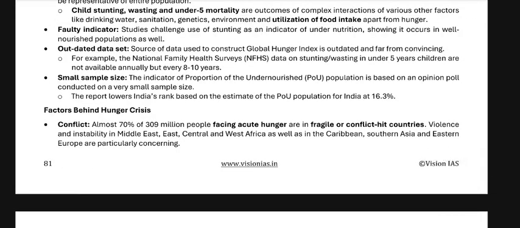Of the factors behind the hunger crisis, conflict: almost 70% of the 309 million people facing acute hunger are in fragile or conflict countries.